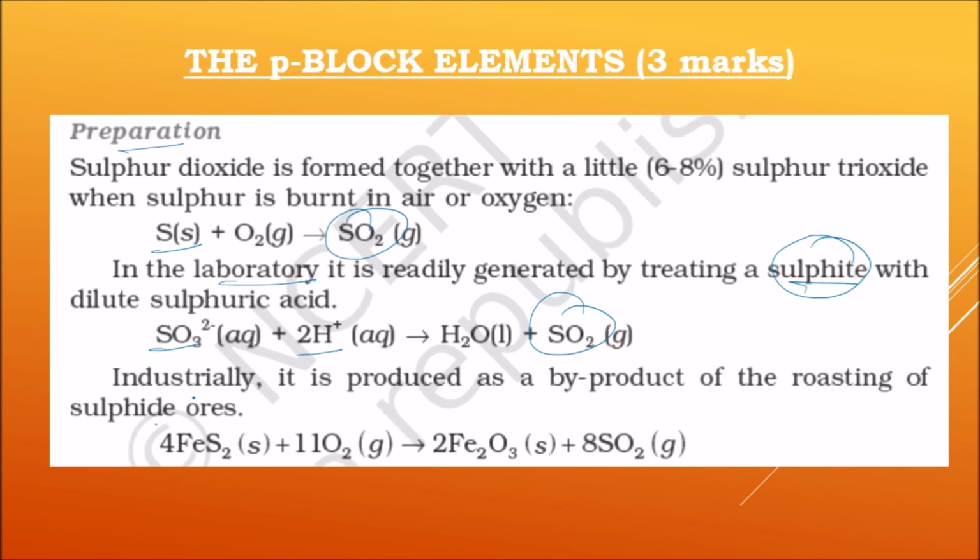And the third one, we got the industrial method of preparation of SO2, by roasting of sulfide ores. So you can see the reaction here, FeS2 + 11O2 giving ferric oxide and sulfur dioxide. So this is an industrial method of preparation of sulfur dioxide. So you got only 3 preparations of sulfur dioxide. We can expect any one if they don't ask manufacture of HNO3 or NH3.